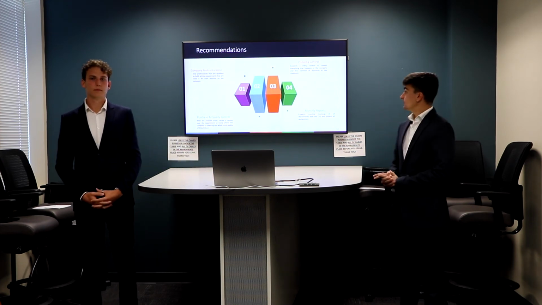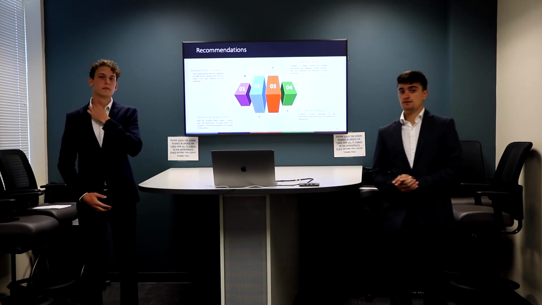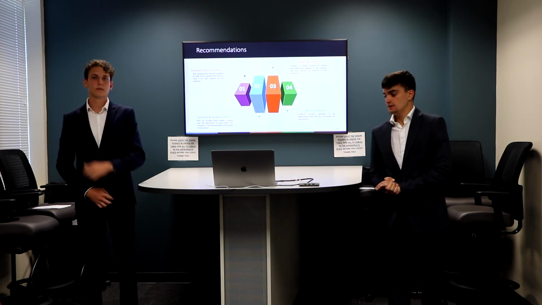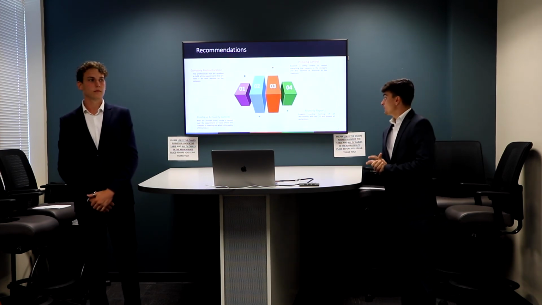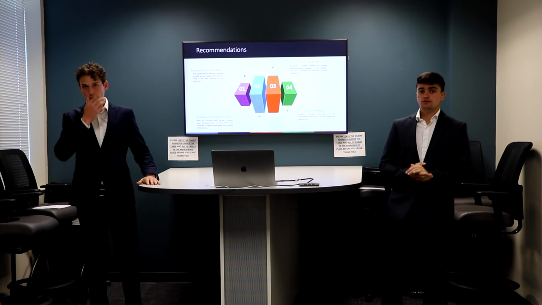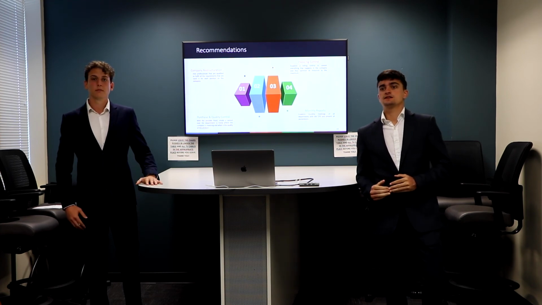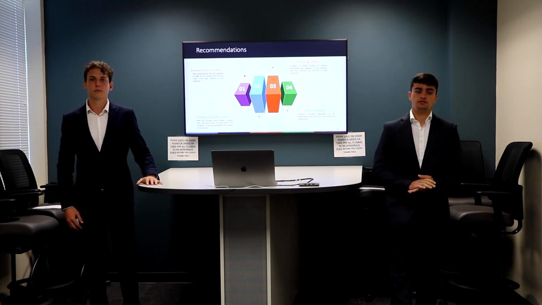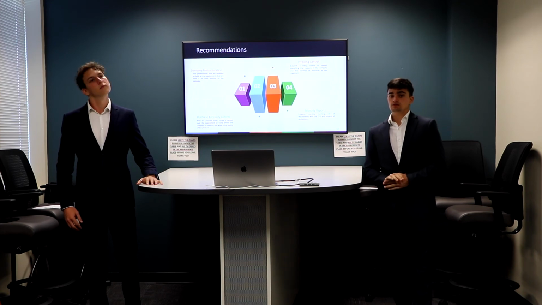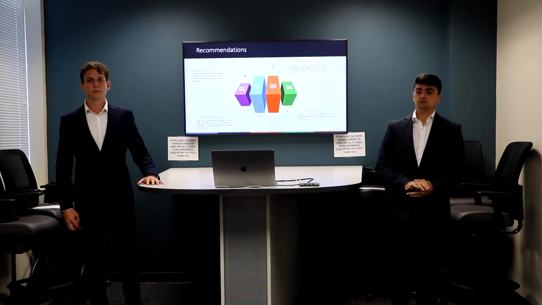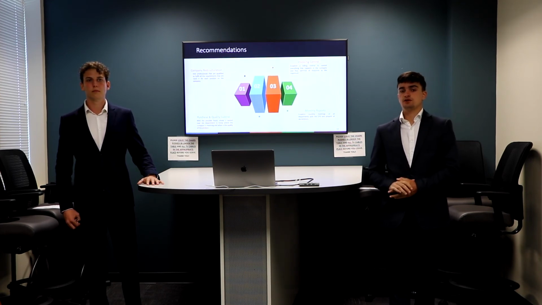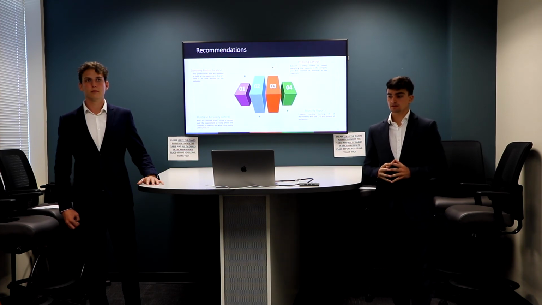Now we're looking for the recommendations that our team thinks can make the company grow and be better. First, we're going to start with the company restructuring. First of all, without having a CFO that is capable of his job, and he has a lot of doubts, the first thing the company should do is hire a new CFO that has experience working with a team and can control the financial part of the company.